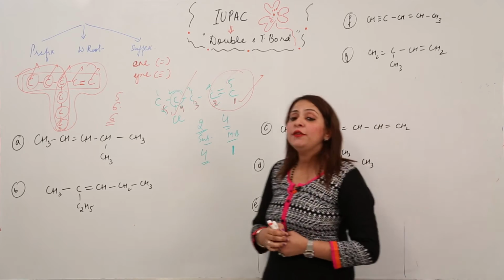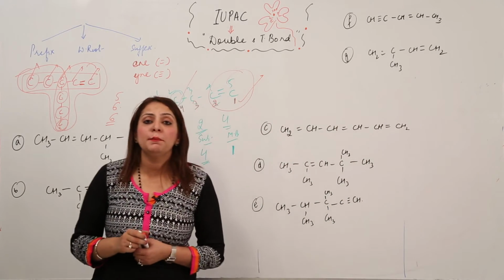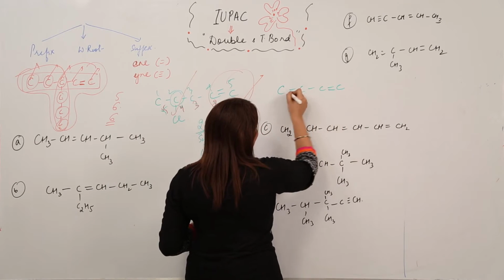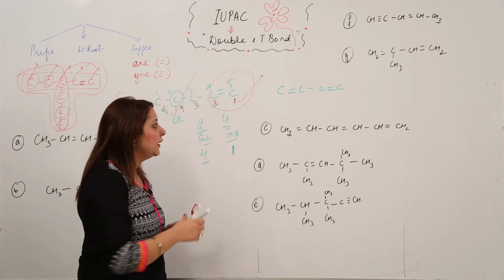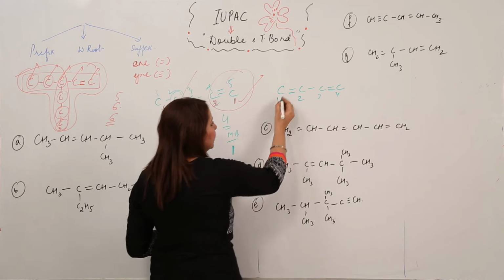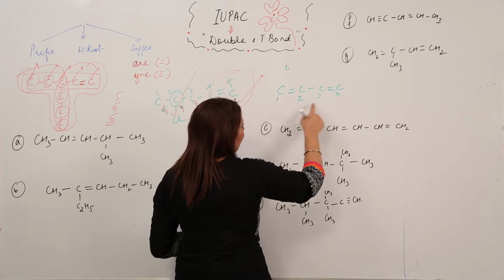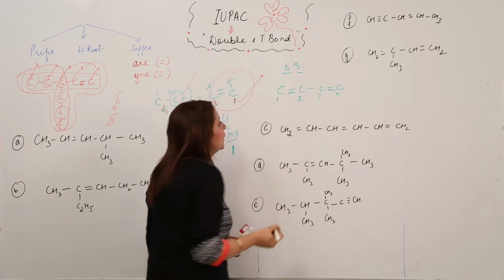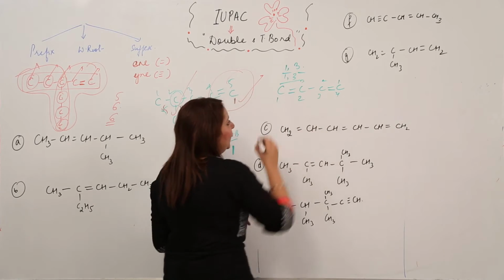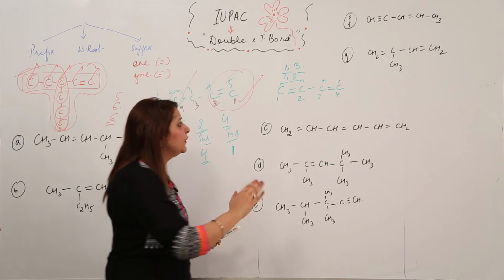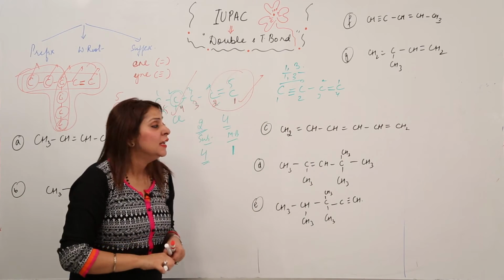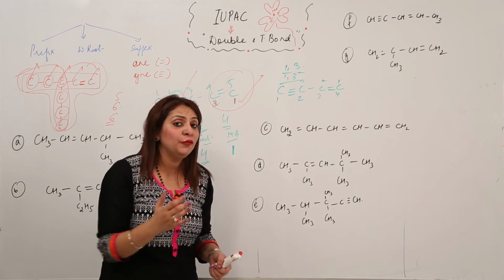Third, if you see more than one multiple bond in a compound, suppose we have a compound like this with two multiple bonds. When I number from this side, one multiple bond gets number 1 and the other gets 3. It's okay, and if you number from the other side, the numbers are going to be the same. But if the multiple bond on one side is double and on the other side is triple, then it matters a lot from which side you number.